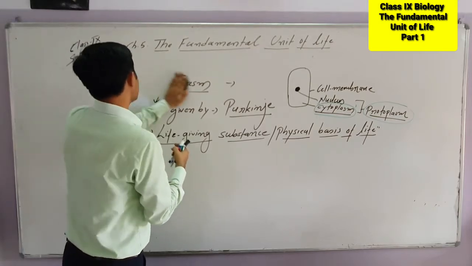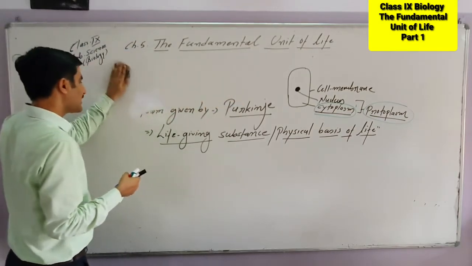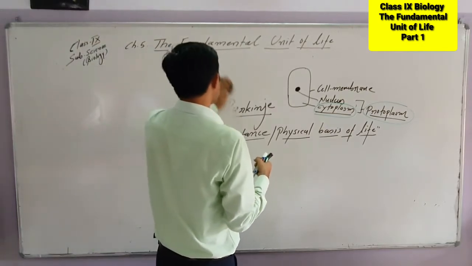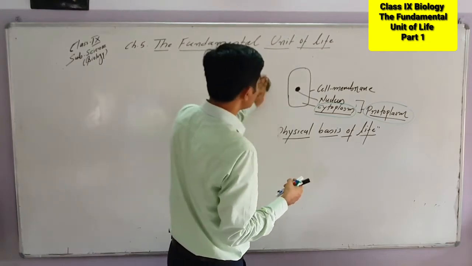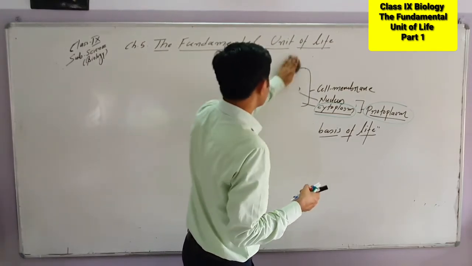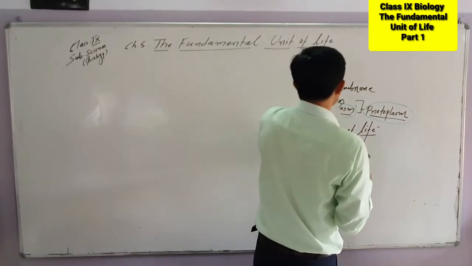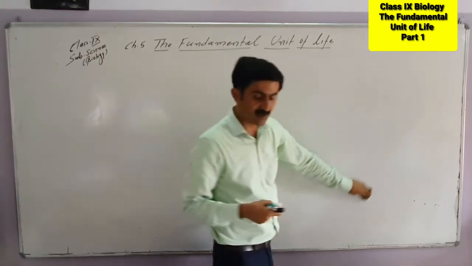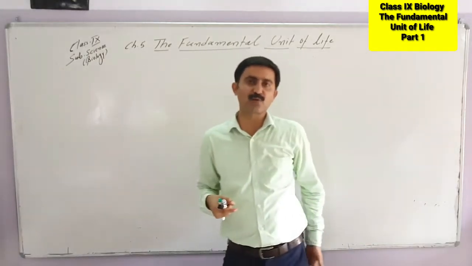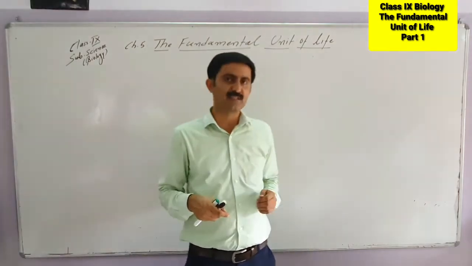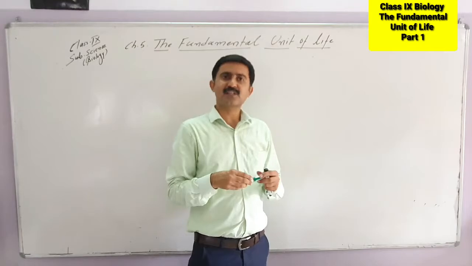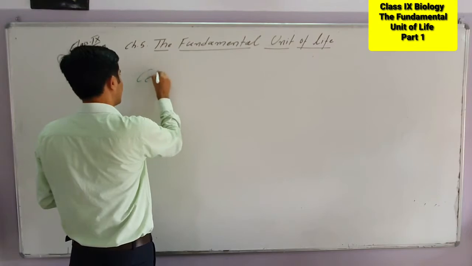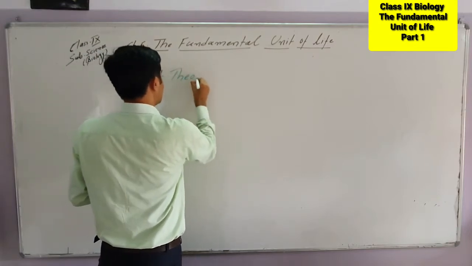Okay, next, to understand the cell and its functioning, a theory was proposed by scientists, and the theory which tells us about the basic characters and basic functions of the cell is known as the cell theory. The cell theory was proposed by scientists called Schleiden and Schwann. There were two biologists who jointly proposed the theory, and that theory is known as the cell theory. So let's talk about the cell theory. This is very important. Cell theory.